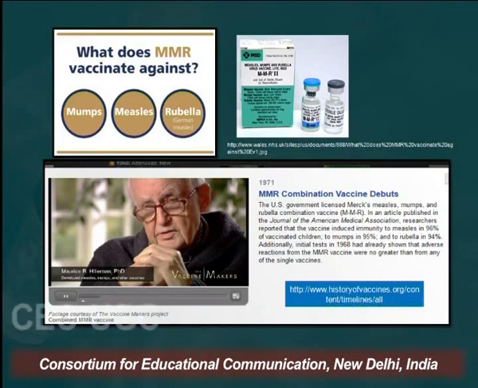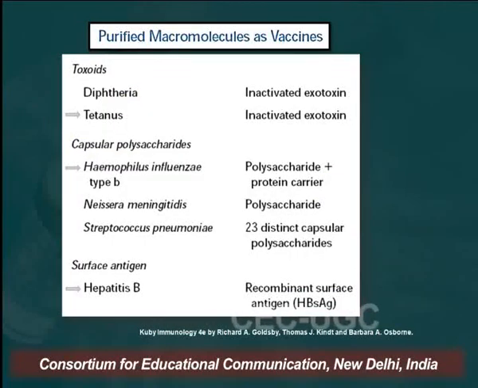The MMR combination vaccine is against mumps, measles and rubella, and it was first developed in 1971. It was given to children and proved to be highly successful. Now coming to the purified macromolecules as vaccines.